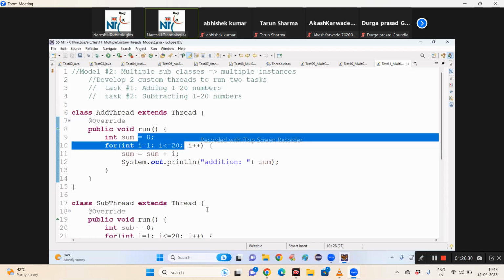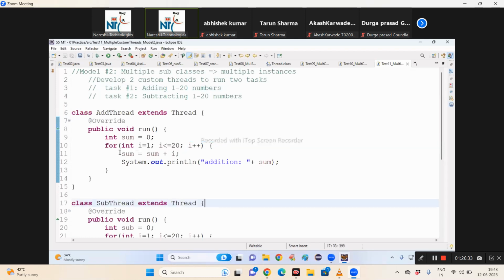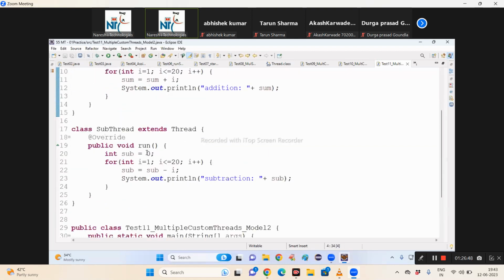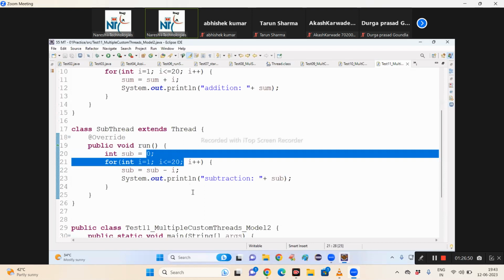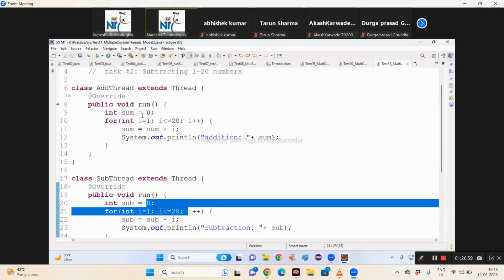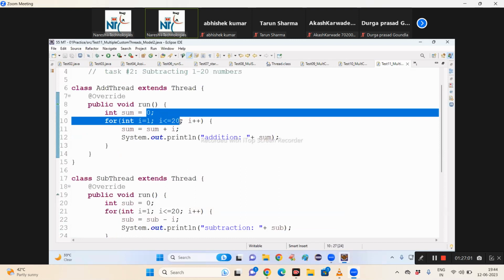I asked to add 1 to 20, but you have added 0 to 20. I asked to subtract 1 to 20, you subtracted 0 to 20. Unfortunately, adding 1 to 20 and 0 to 20 gives the same output.